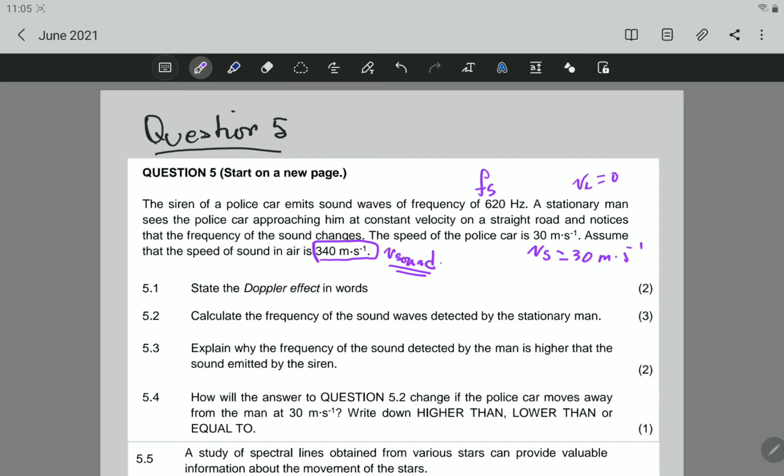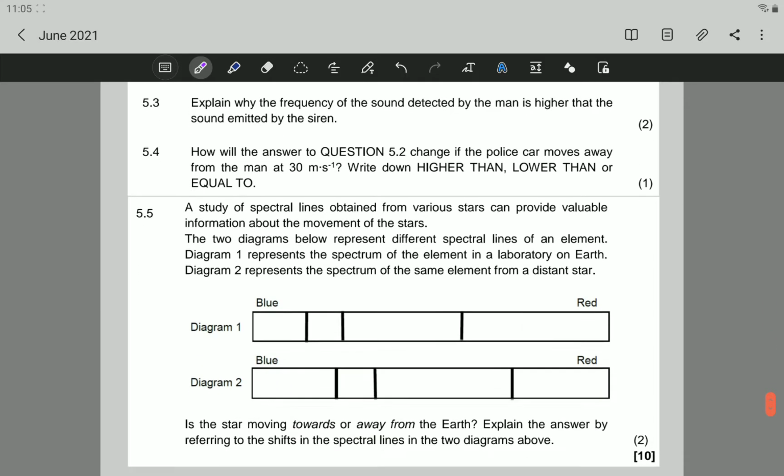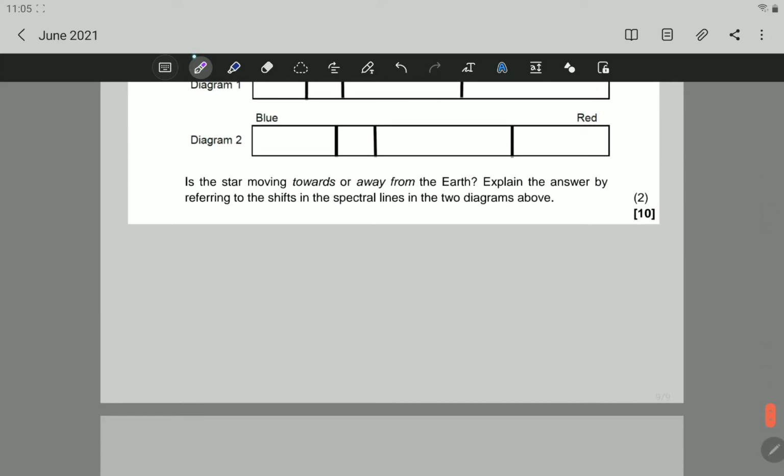We already did take out the important information, the data. Let's start answering the question. All right? Now, 5.1 says state the Doppler effect in words. So let's go to solution. Solution 5.1, Doppler effect in words. So what is Doppler effect?